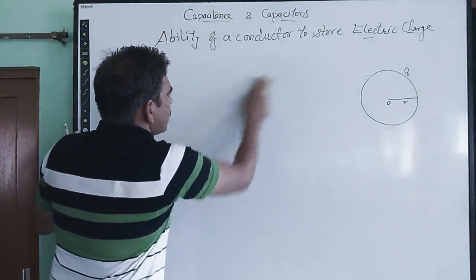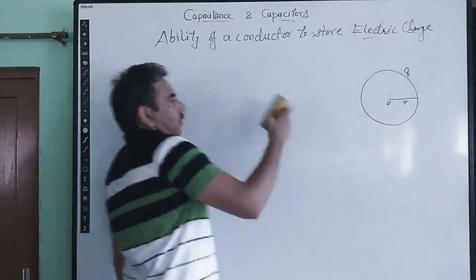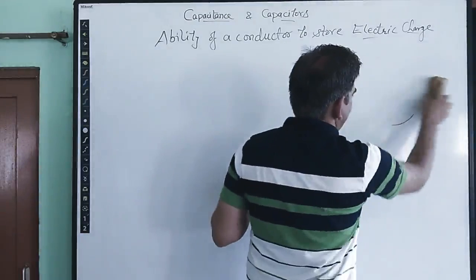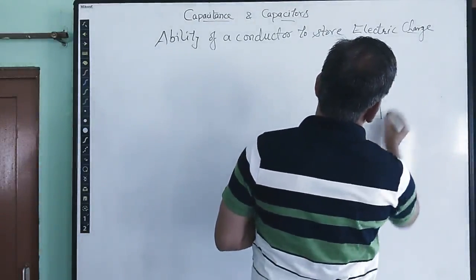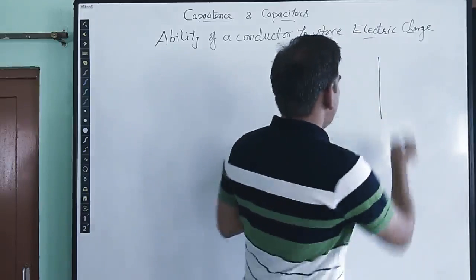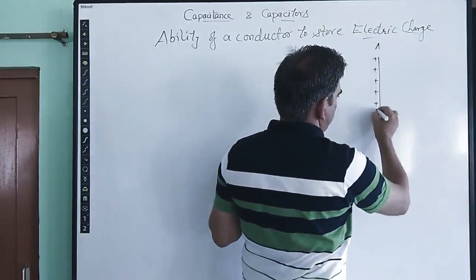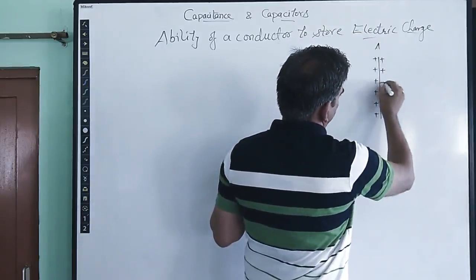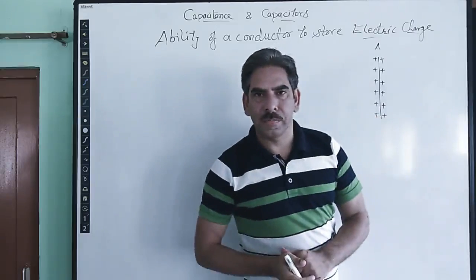Let us try to understand now the proper definition or proper meaning of a capacitor. Suppose that we have two plates, or we can say one plate here, which is A. It is given some positive charge. So positive charge lies all over the plate on both of its sides.